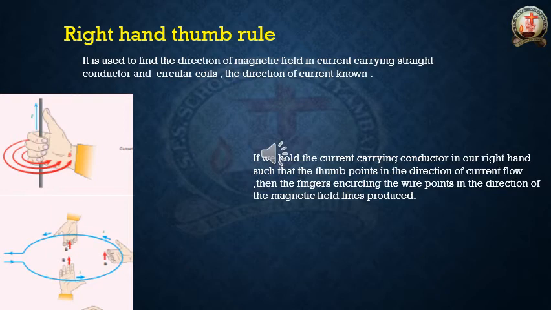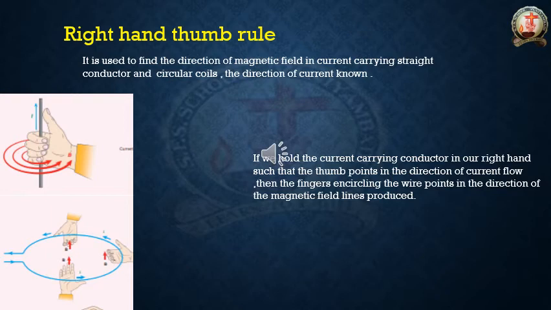At which side the remaining four fingers are showing, that is the direction of the magnetic field. So the thumb indicates the direction of current, and the remaining four fingers indicate the direction of the magnetic field. Now see the second diagram also. The first diagram is the current carrying straight conductor. The second one is the current carrying circular loop, the circular coil.